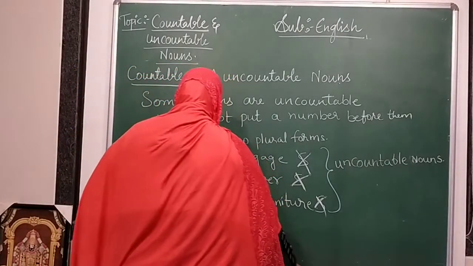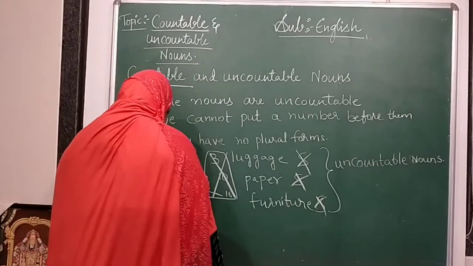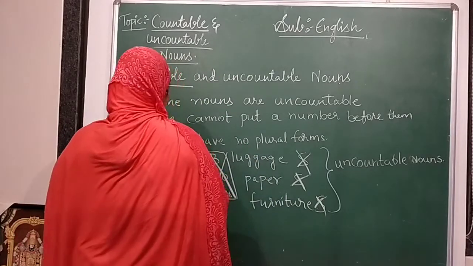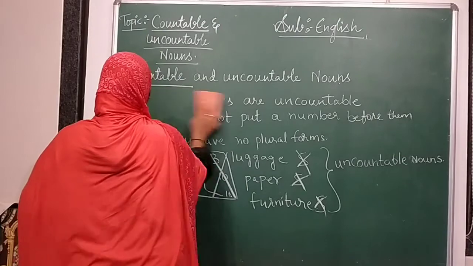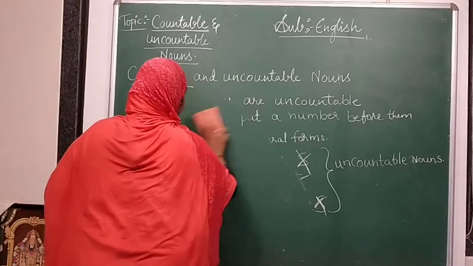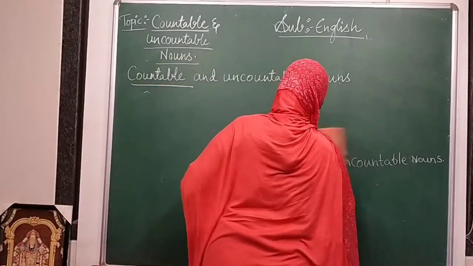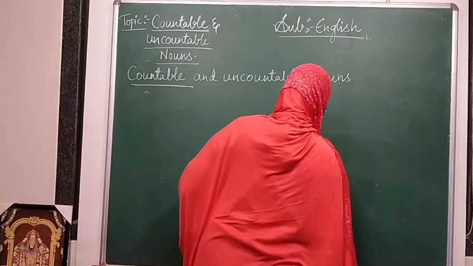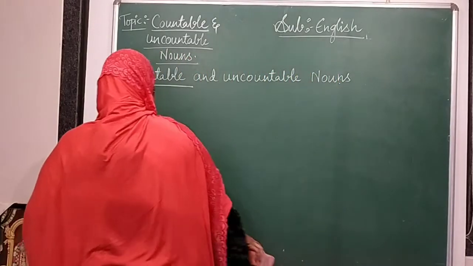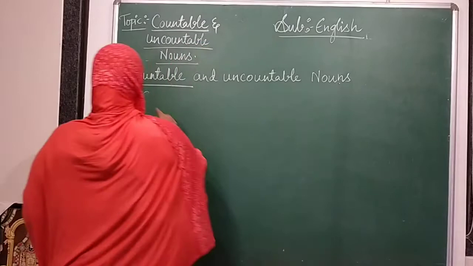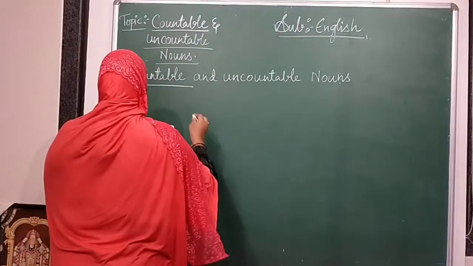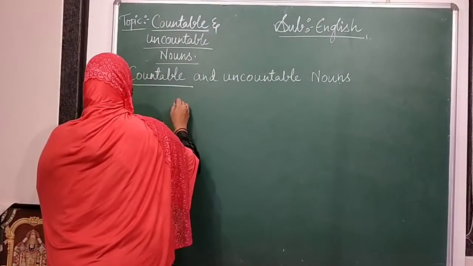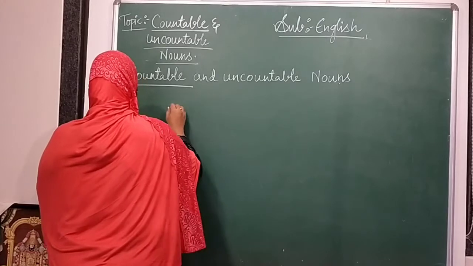Now I will give you some more examples. Here I will write it and show you some more examples. You will understand easily if I give some more examples. You will understand, oh, for this we cannot use it. So they have no plural forms.